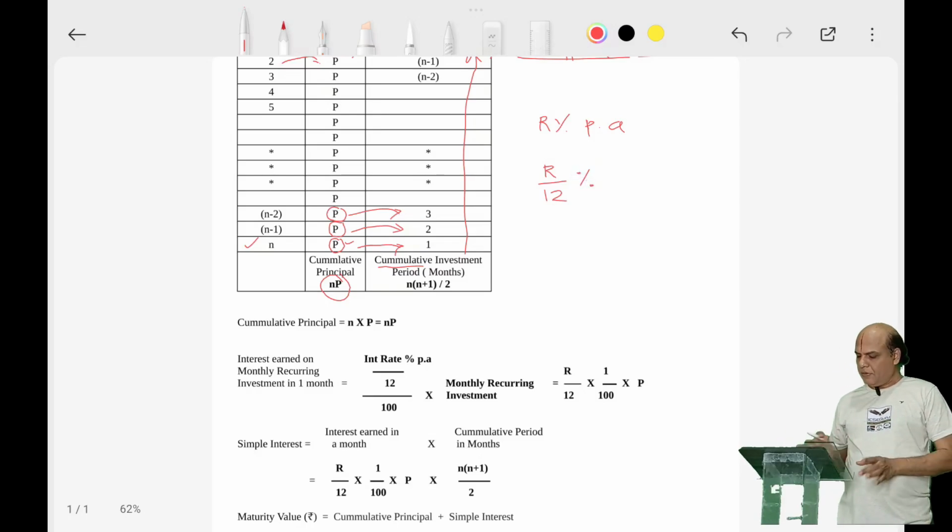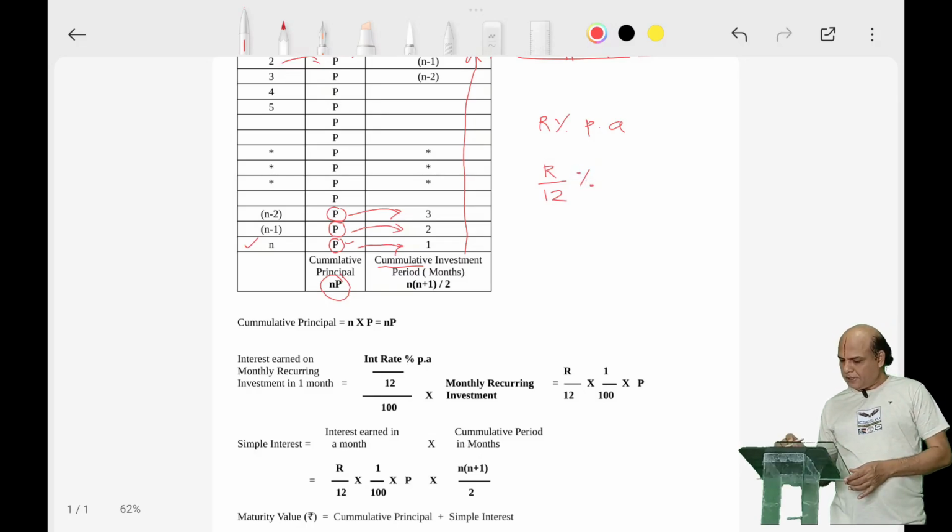Agreed? Now I want to take out this percentage. Because it is a percentage, I want to remove that. So if I take this as 1 by 100, or for clarity's sake, can I take it as 100? Then I can remove that percent.